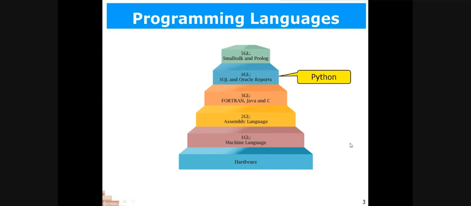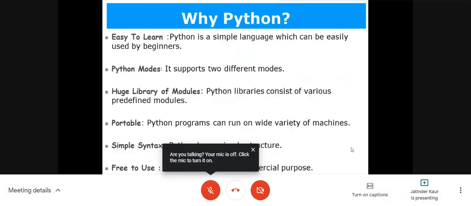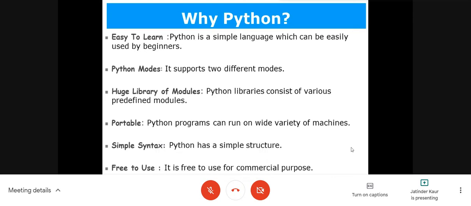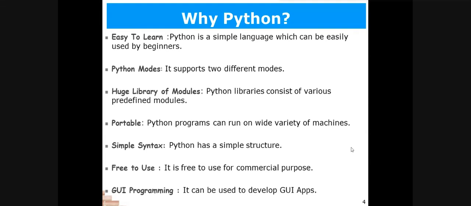So let's quickly begin. Why Python? These are a few features of Python. Why we use Python, why Python is so widely used these days. Even all the schools, all the curriculums are following Python language, and it is prescribed by all the state boards and CBSE board also.